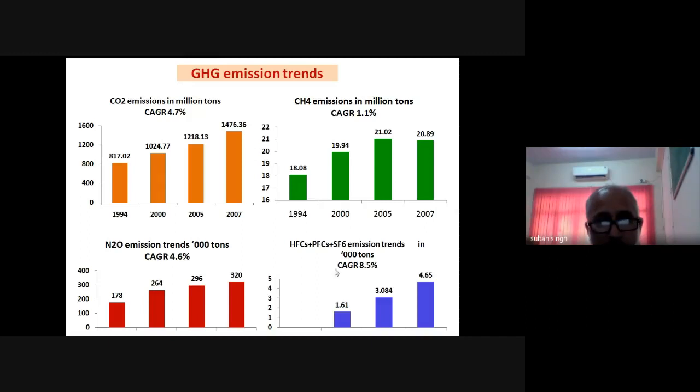If you see, interestingly, in case of the hydrofluorocarbon, perfluorocarbon, and sulfur hexafluoride, these are mainly the gases from refrigeration and others. Here you see it is increasing, as there is an increase in the industries and the concentration of these gases. It was 1.61, then 3, then 4.61. As industries are growing, the concentration of these hydrofluorocarbon and sulfur hexafluoride gases is increasing, while there is a constant or decrease in case of methane and nitrous oxide.